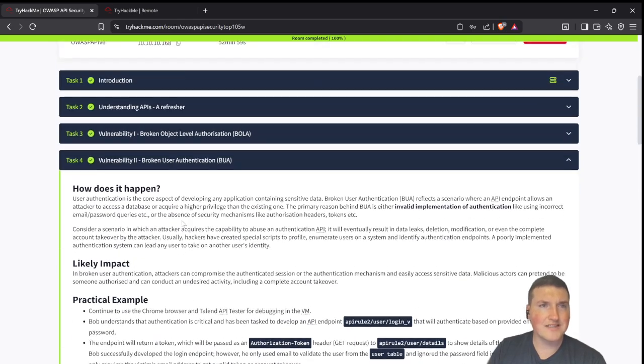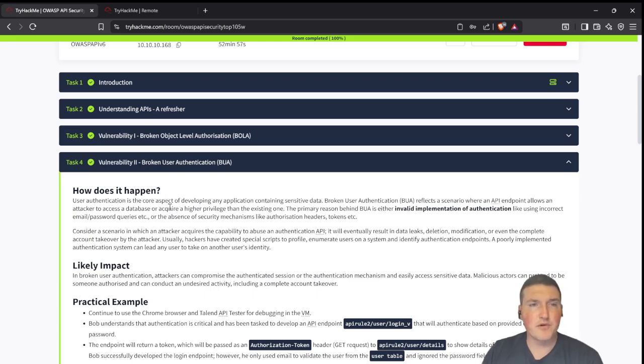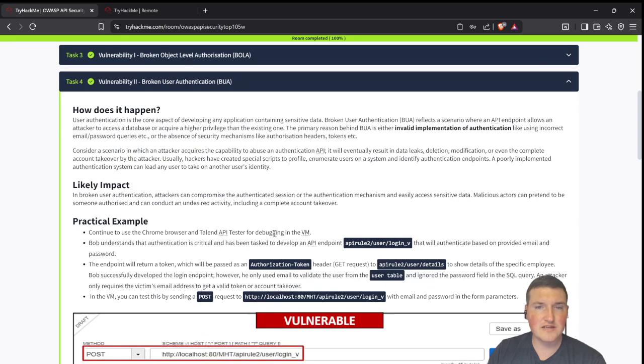now on to number 2, broken user authentication. So user authentication is the core aspect, all that stuff. Yep. So we talked about it previously. How do you fix the first one? Well, you have to have authorization, right? We have to have something along the lines of validating the person, who they are, etc. If you ever go to something like Shodan or VirusTotal or anything, they require you to have a token or a key, right?